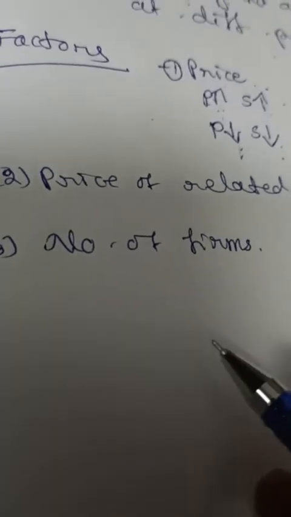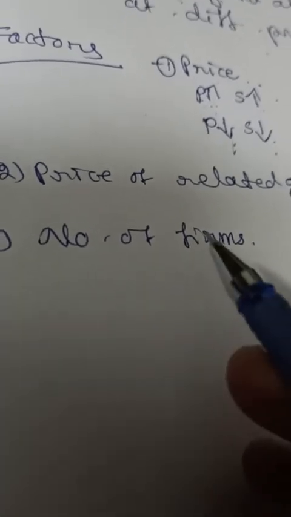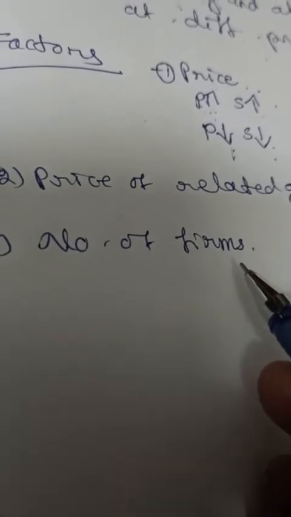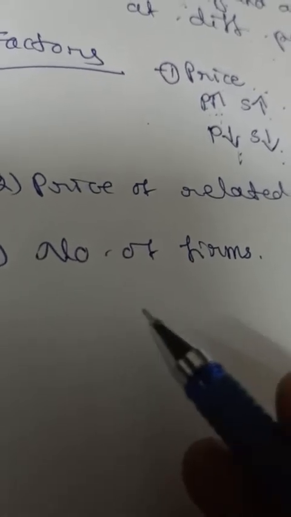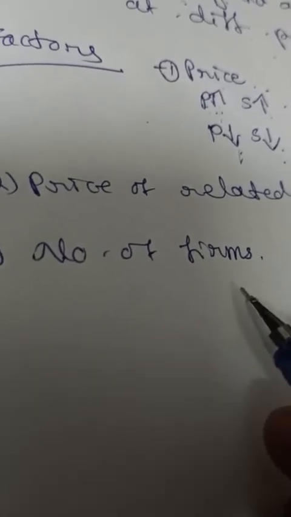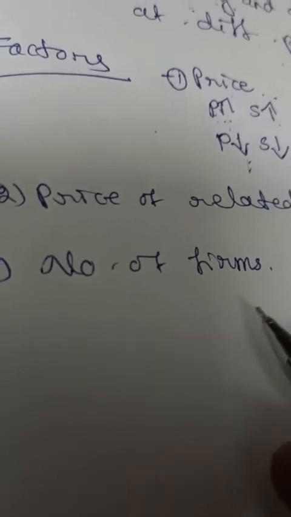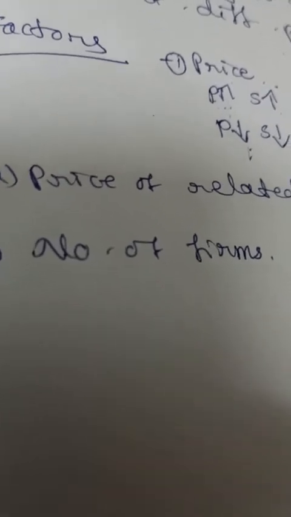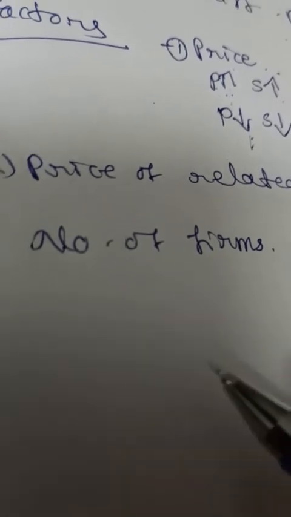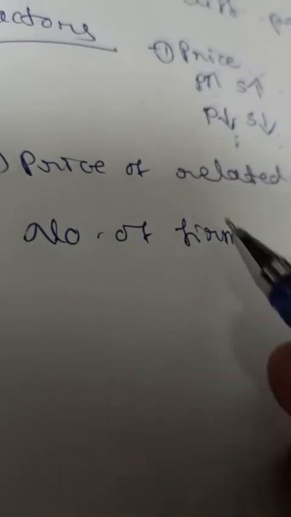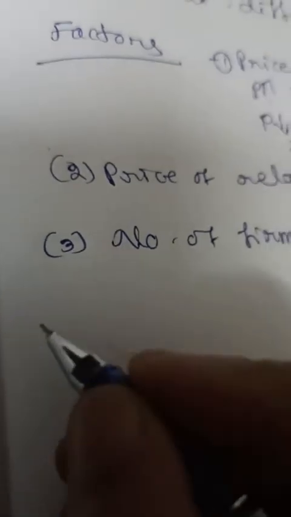So many sugar factories are there. Individually they are called a firm, together they are called the industry. The supply of sugar depends on the number of firms in the sugar industry. If the number of firms increases, supply also increases. If the number of firms decreases, supply also decreases. So it depends on how many factories are there in the industry. This is the third one.